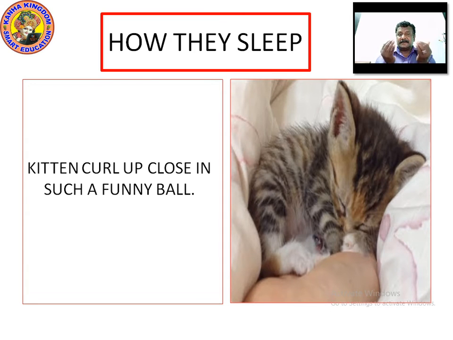Its body is in such a way that it can turn any way. So what does it do? It curls up close in such a funny ball. Right? Look at the kitten, so soft, so small, so young. Right? You can see how it's curling up the entire body. Right?